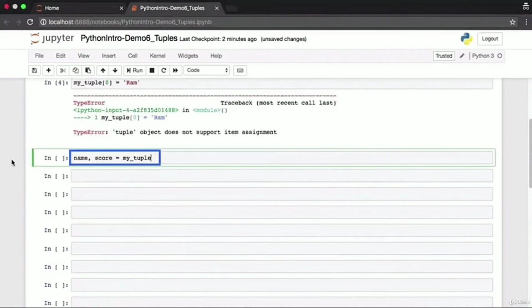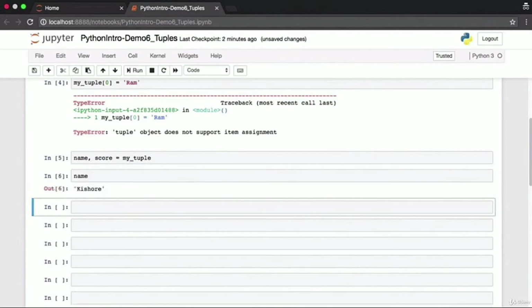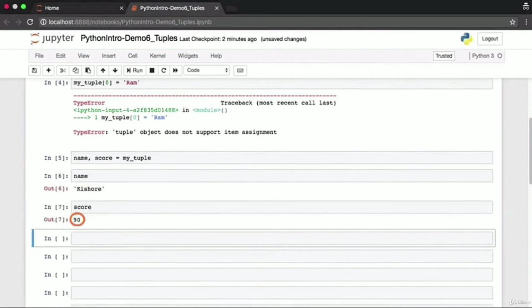You can use a single statement to extract the individual fields of a tuple. Our tuple had a name and a corresponding score. You can access the name and score and assign new variables the way you see on screen. Name will now have Kishore and score will have 90.